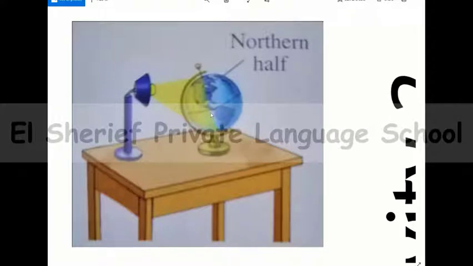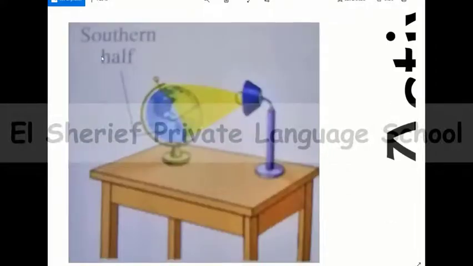What is our observation that we see here? A large part of the northern half becomes light while a small part of the southern half becomes light. So it is summer in the northern half and winter in the southern half. Before, we made it the northern half, now we make it the southern half.